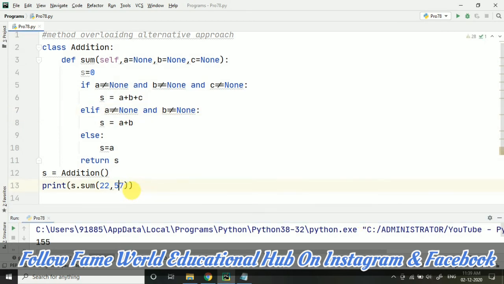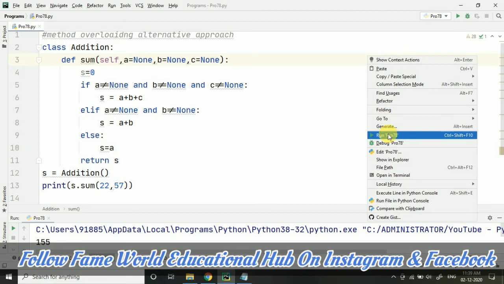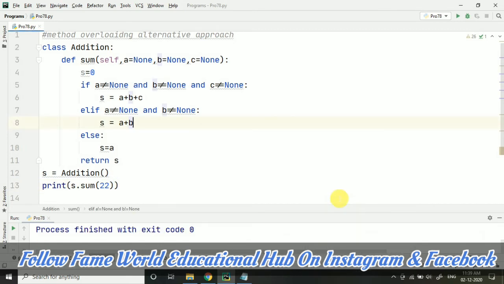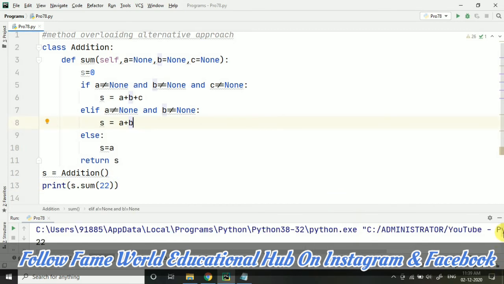Now if in any case I was having only two numbers, then also the program is running properly and we are getting the correct output. You can see 79 is here according to the two numbers which we have provided. And in any case, if I am having only one number, obviously the addition will not go on, but yes, we will not even get any error.